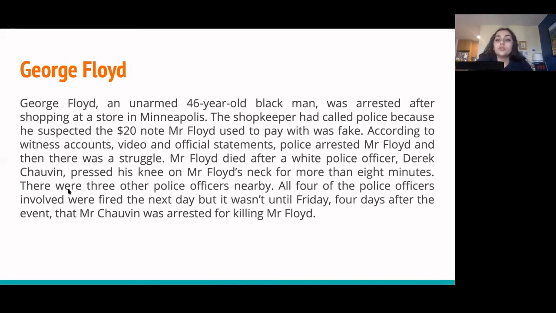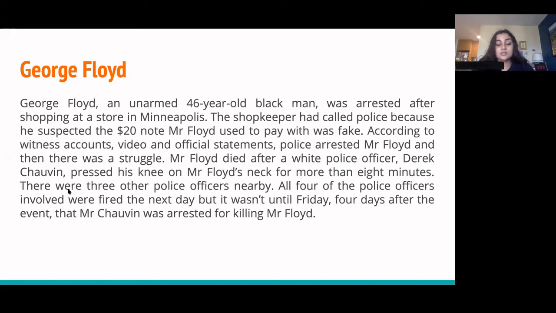Let's move on. George Floyd, an unarmed 46-year-old Black man, was arrested after shopping at a store in Minneapolis. The shopkeeper had called police because he suspected the $20 note Mr. Floyd used to pay with was fake. According to witness accounts, video, and official statements, police arrested Mr. Floyd and then there was a struggle. Mr. Floyd died after a white police officer, Derek Chauvin, pressed his knee on Mr. Floyd's neck for more than 8 minutes. There were 3 other police officers nearby. All 4 of the police officers involved were fired the next day, but it wasn't until Friday, 4 days after the event, that Mr. Chauvin was arrested for killing Mr. Floyd.